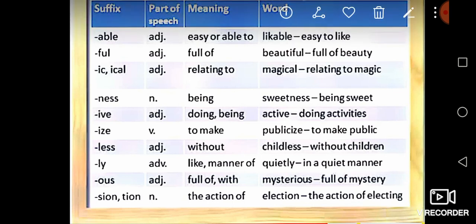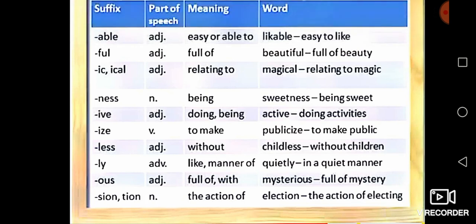We add less at the end of the word, so we say childless. The word childless also works as a form of adjective. Less is the suffix in the word.